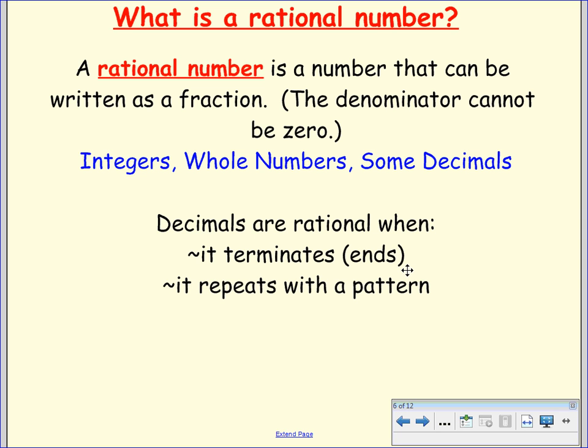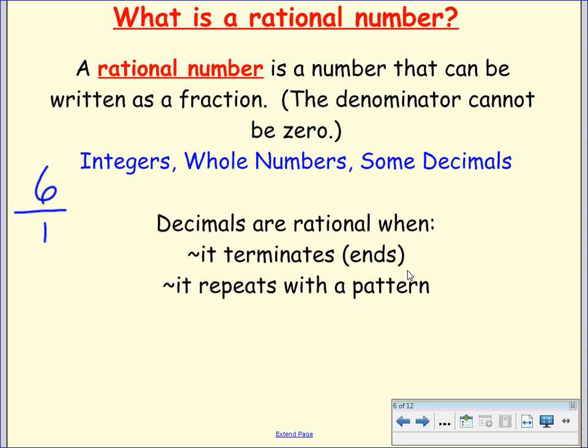So give me an integer. 6. How can I write 6 as a fraction? 6 over 1. So 6 is a rational number because it's neat, it ends, it can be written as a fraction, done.